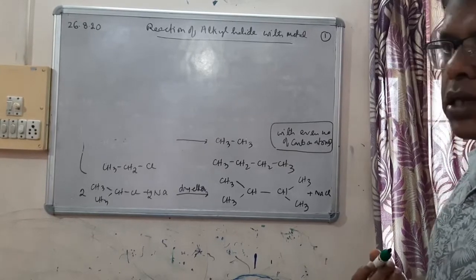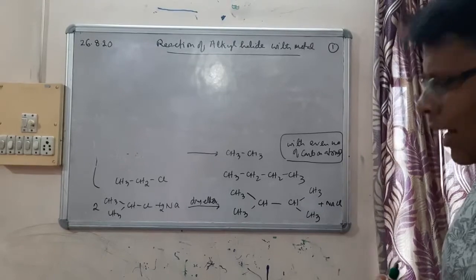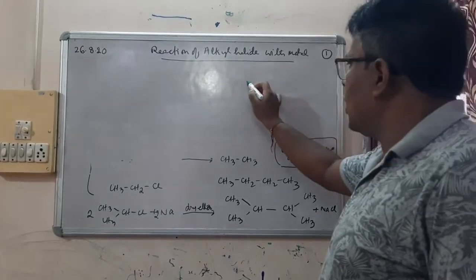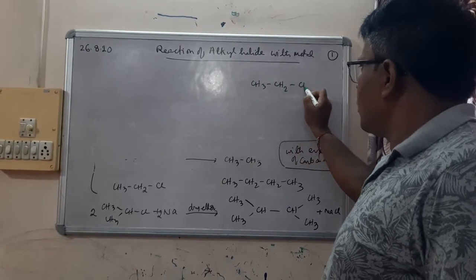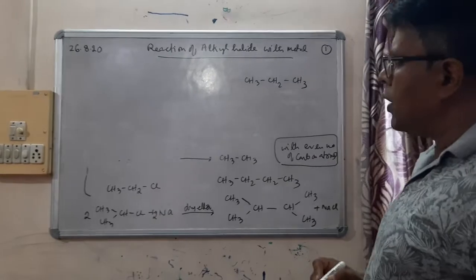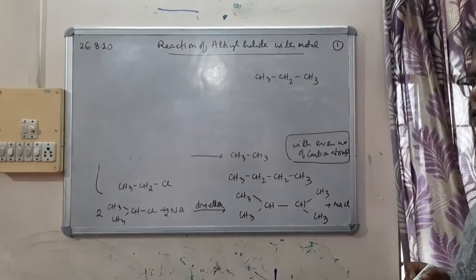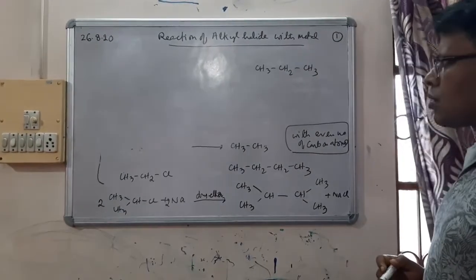Now, the question arises: can we prepare by Wurtz reaction an alkane with an odd number of carbon atoms? For example, this alkane, can we prepare it? The answer is yes, we can prepare it, but there are some issues.